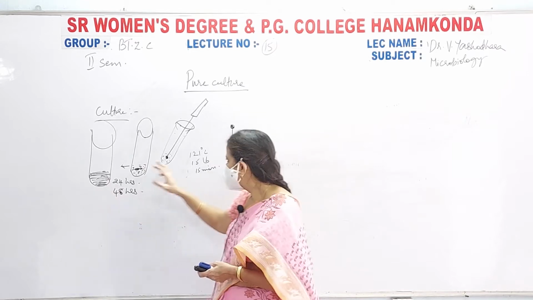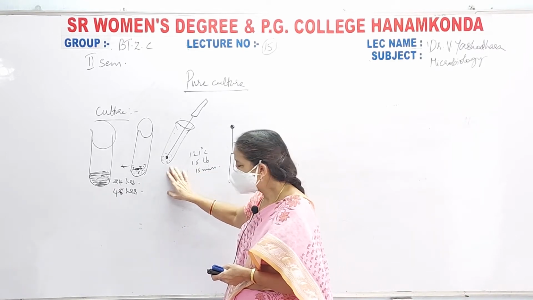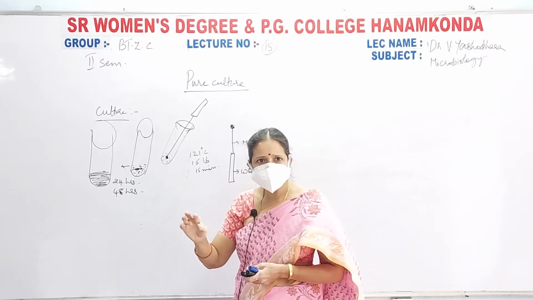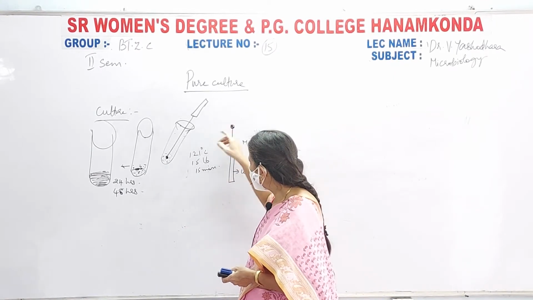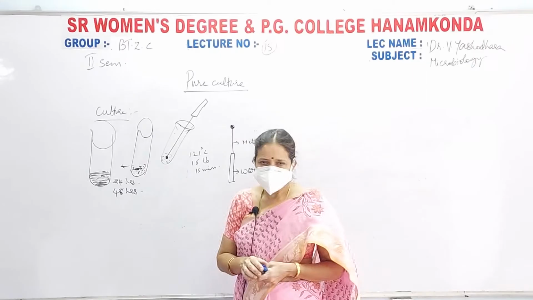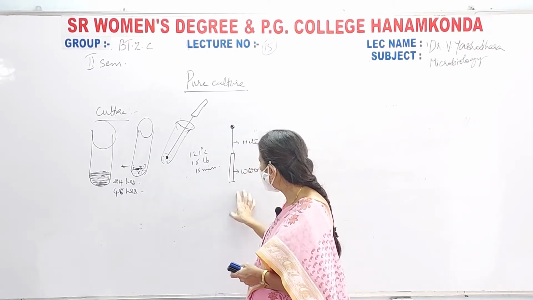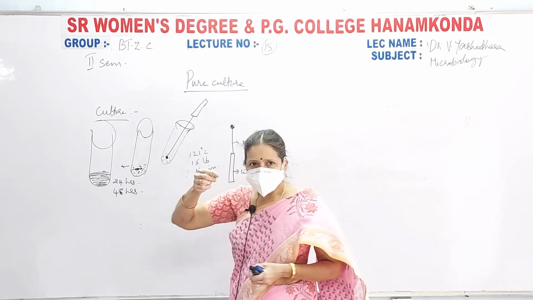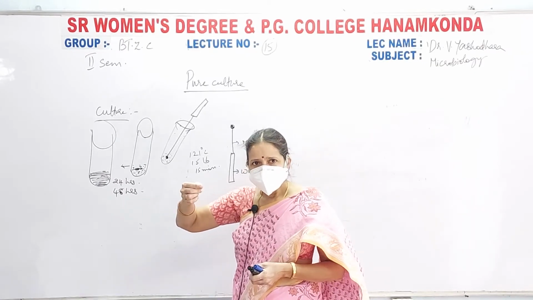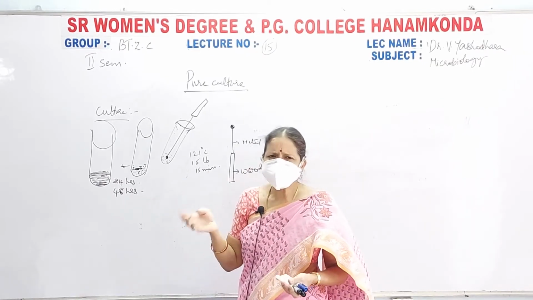Is it okay? Prepare a culture medium, which you have to sterilize so that no microorganism is present in it. Now take an inoculating loop. This is known as inoculating loop. With the help of the loop, take a loop full of bacterium. From where do you get bacterium? From anywhere.